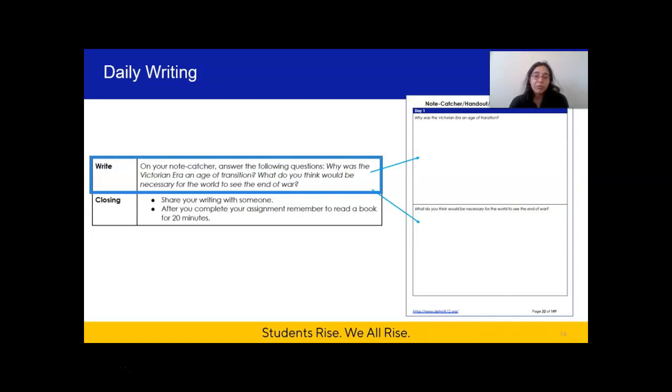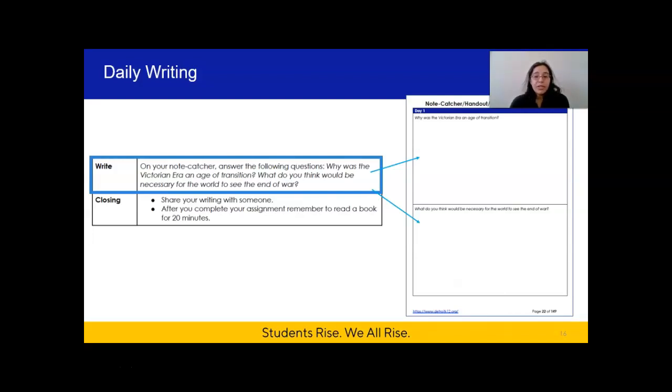Now that you've talked with someone about what you learned today, you'll move on to your writing task. And for your writing today, your task is to answer two questions. First, why was the Victorian era an age of transition? Second, what do you think would be necessary for the world to see the end of war?